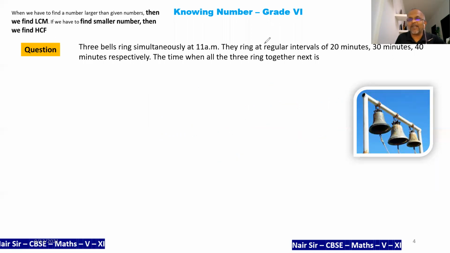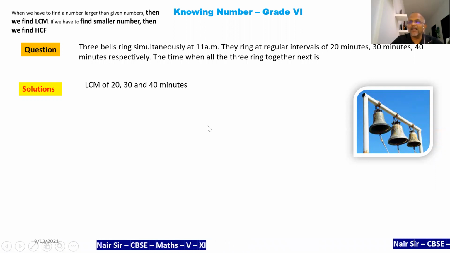Whenever I'm trying to find something, we have to find a number larger than the given numbers, then we will find the LCM. This is a rule. Whatever I'm going to find is going to be bigger than 20, 30, 40, and that is where I'm going to find the LCM. Okay, so let's start doing it.